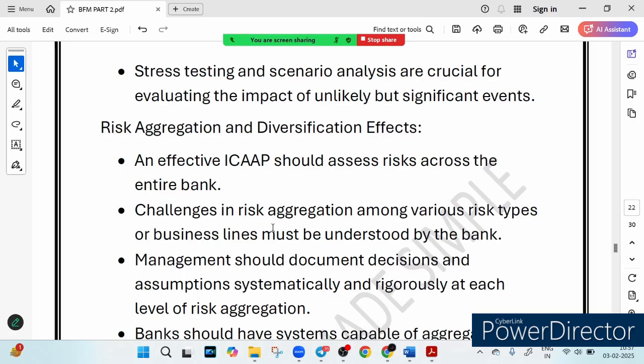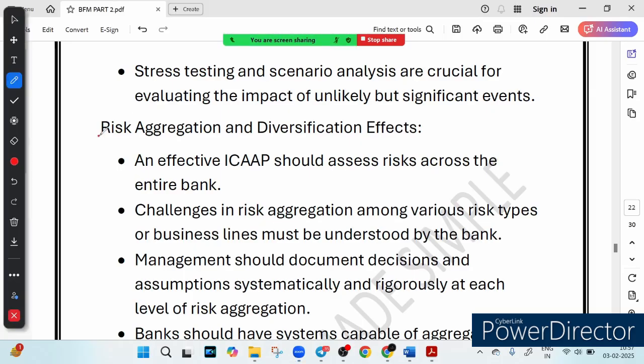So let's talk about risk aggregation. What is the meaning of this term? It means seeing the bigger picture. Banks don't just face one risk, they deal with many risks at once. So risk aggregation means looking at all the risks together, as the name itself suggests. Credit risk, market risk, liquidity risk, all the risks across all departments and branches of the bank. Just like a football team does not rely on just one player, a bank needs a complete risk strategy.